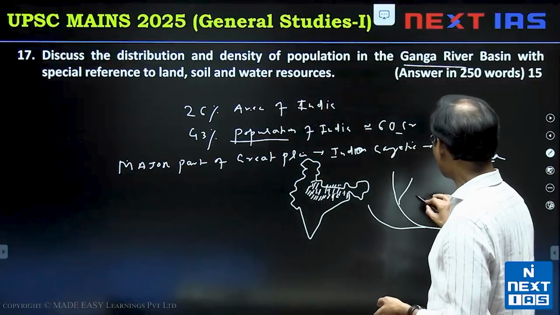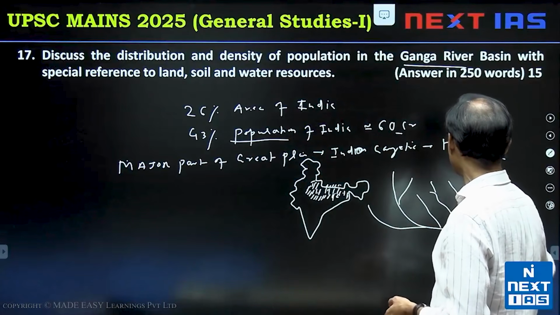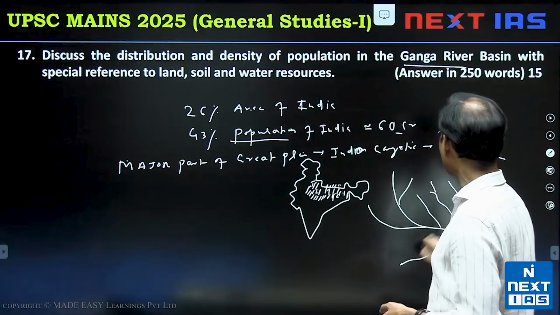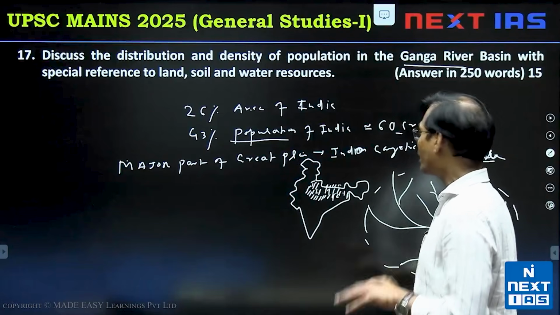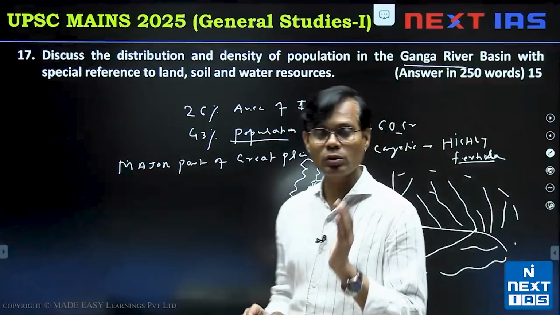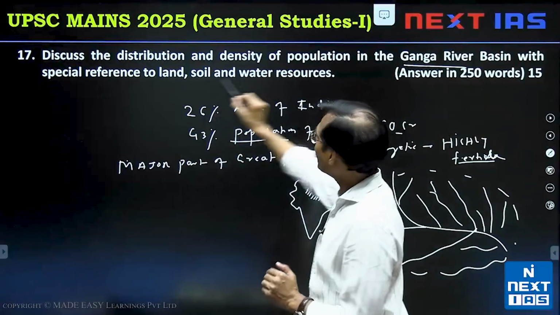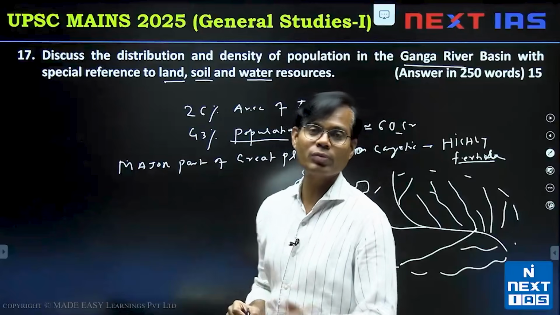Multiple rivers are coming here, Gomti, Ghagra, Gandak, Budhi Gandak, Kosi, Mahananda, Son River, also the Damodar River and so many rivers. And this basin is, of course, worldwide one of the fantastic basins in water resources, one of the most fertile soil. And you know that point mentioned here directly land, the soil and water and connection with the population.